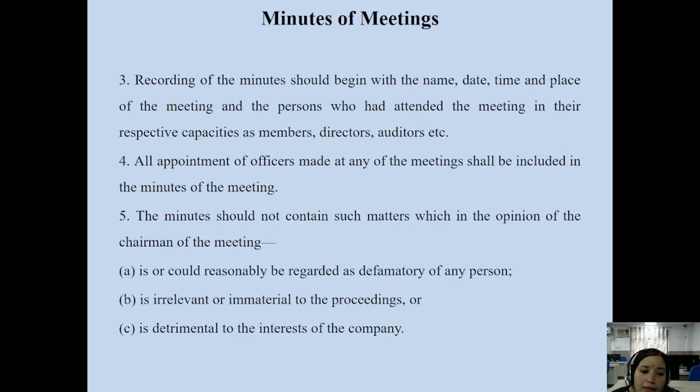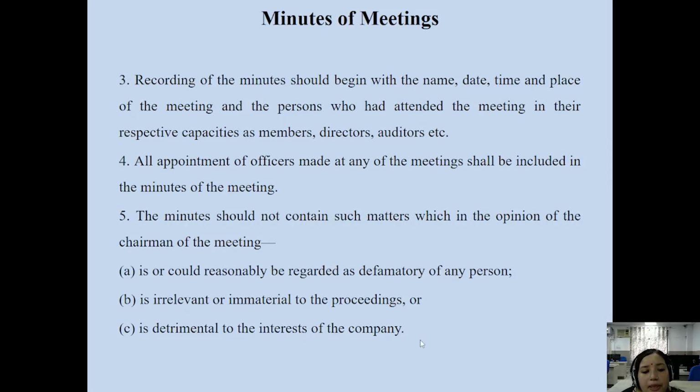If you are discussing any irrelevant topic in the meeting, which is not a part of the meeting, which is not notified by the company to be discussed in the meeting under the other items head, and we are recording that in the rough draft of the minutes of the meeting, in that case we can exclude that item at the time of preparation of the main minutes of the meetings.